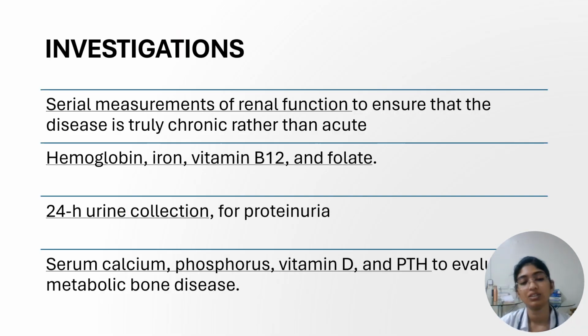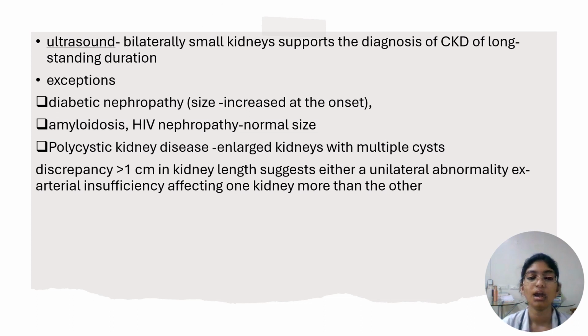So investigations: first we should make sure that it is chronic, by differentiating it from an acute kidney injury by doing serial measurements of renal function, and check hemoglobin, iron, B12 and folate levels, a 24-hour urine collection to look for proteinuria, serum calcium, phosphorus, vitamin D and parathormone to evaluate for metabolic bone disease, and do an ultrasound. If on ultrasound we find bilaterally small kidneys, it supports the diagnosis of CKD.